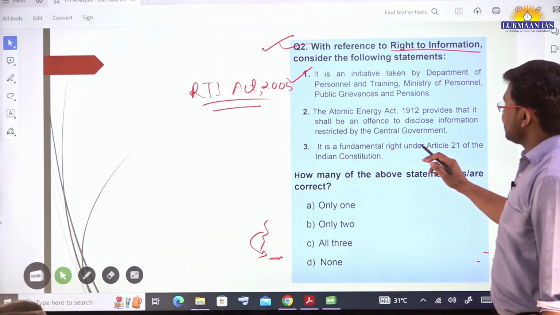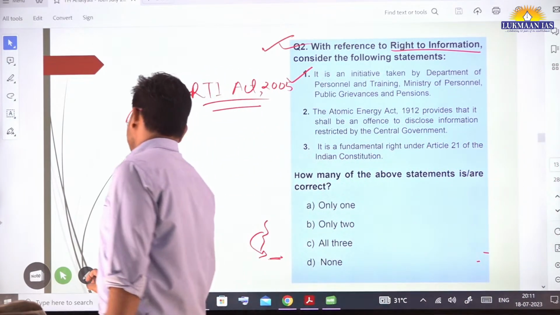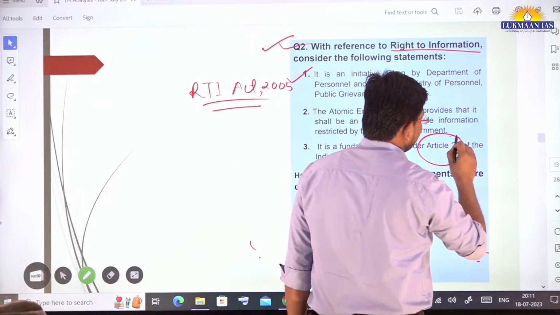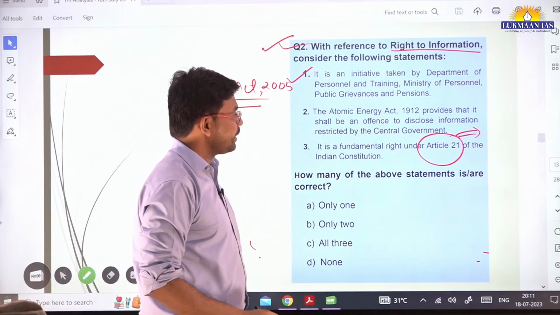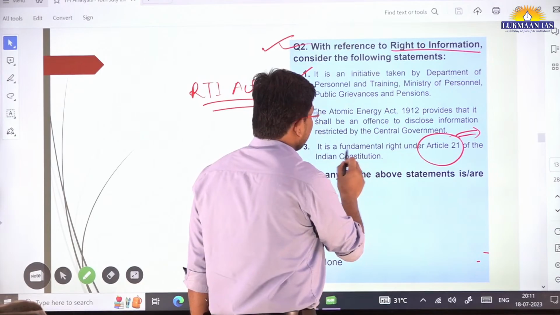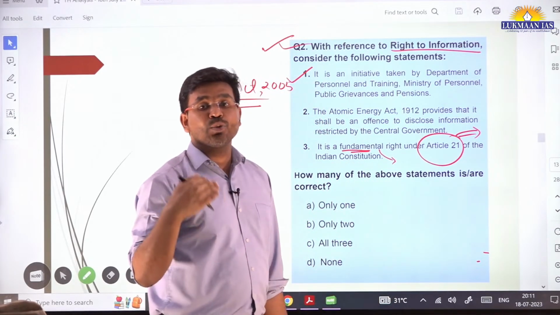Third, it says it is a fundamental right under Article 21 of the Constitution of India. Article 21 of the Constitution of India talks about the right to life and personal liberty. So this RTI Act, Right to Information, has been read into it by a Supreme Court judgment.